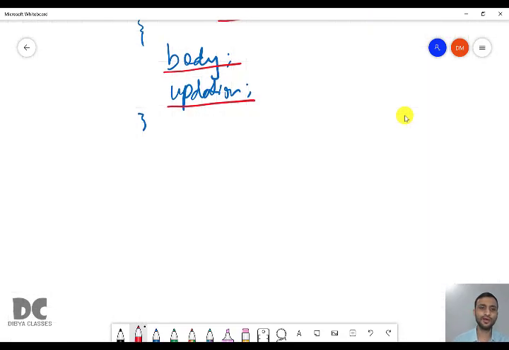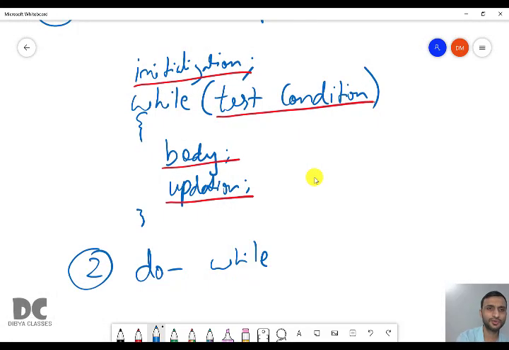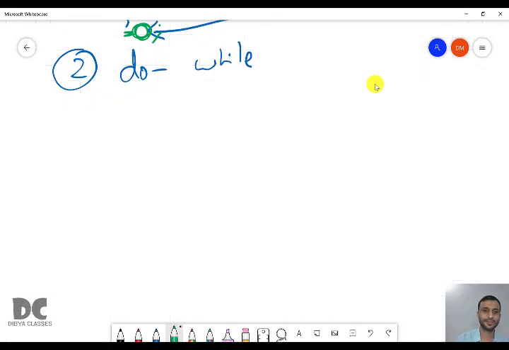The syntax of do while is the same as while. What you have to do, instead of while you have to write do, and this while will be shifted from here to after the curly brackets, and your syntax will be over, and at the end we have to give a semicolon. Let me write it.